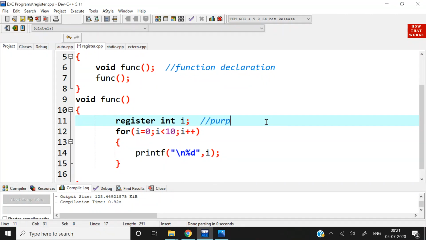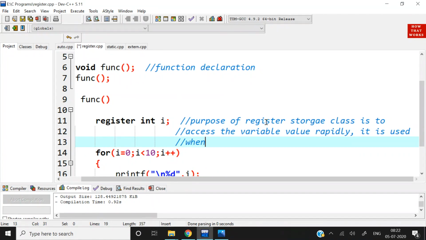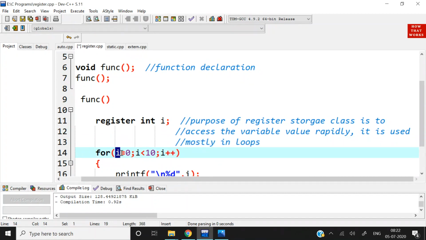If I mention over here, purpose of register storage class is to access the variable value rapidly, and it is used mostly in loops, because in loops this counter variable which is I is going to be accessed very frequently, because the value of I augments, I plus plus, after every iteration.